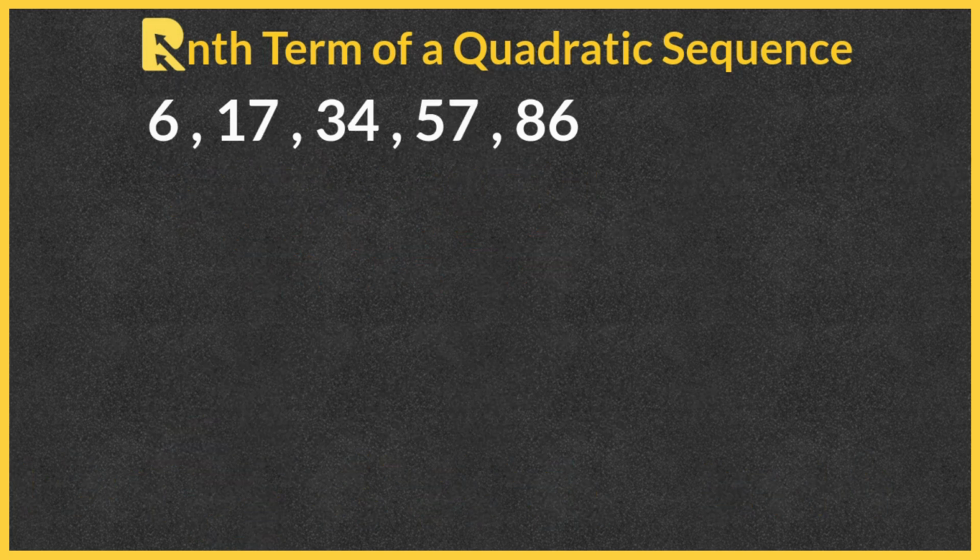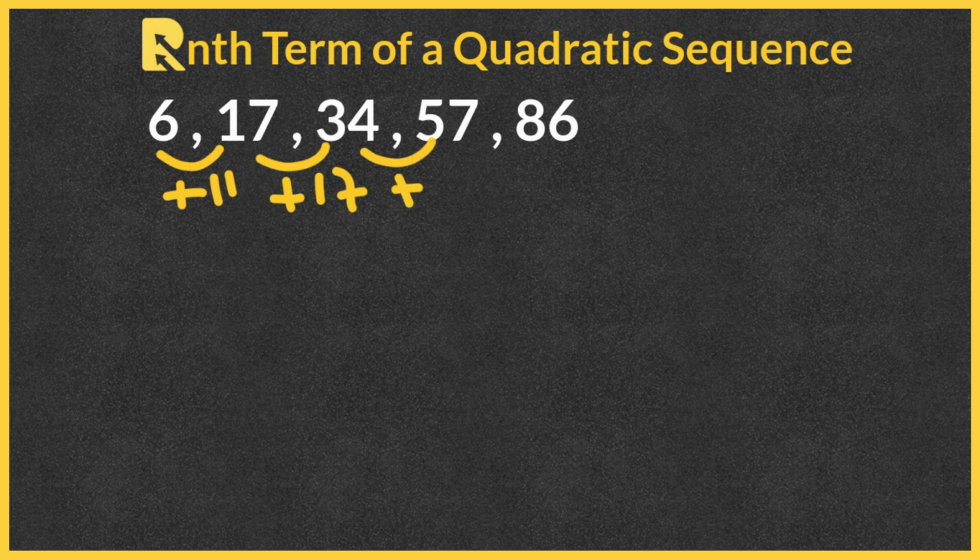Let's now try to find the nth term of this quadratic sequence. Feel free to pause the video and give this a go. We need to find the first and the second difference. From 6 to 17, we add 11. From 17 to 34, we add 17. From 34 to 57, we add 23. From 57 to 86, we add 29. This is the first difference.